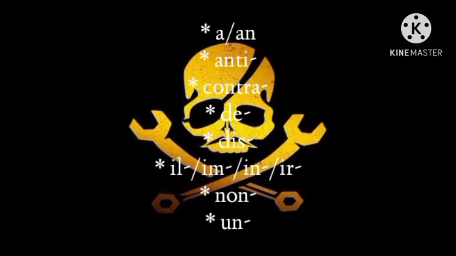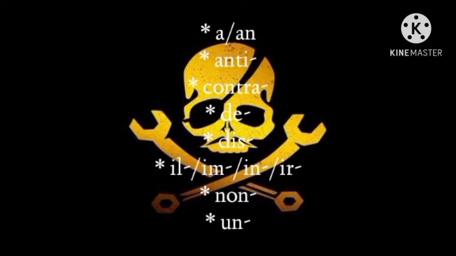Examples: antidote, antibiotic. And next is contra, meaning against or opposing. Examples: contradict, contradicted, and contrarian. And next is de, meaning reverse or undo. Examples: deactivate, degrade, or deicer. And next is dis, and the meaning is removal. Examples: disagree or disconnected.